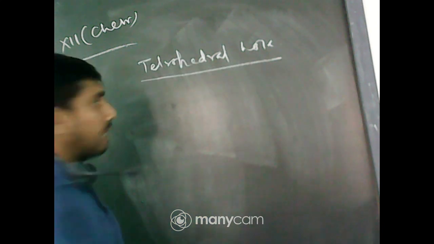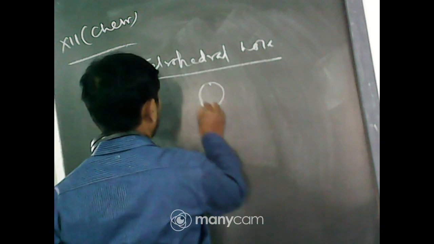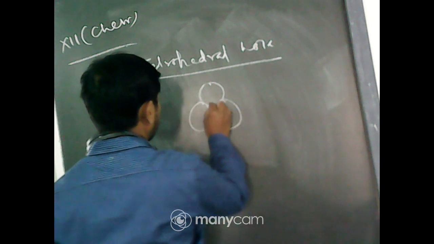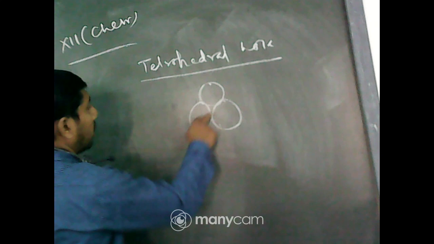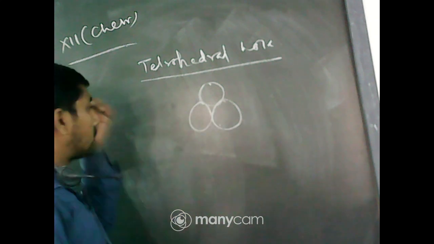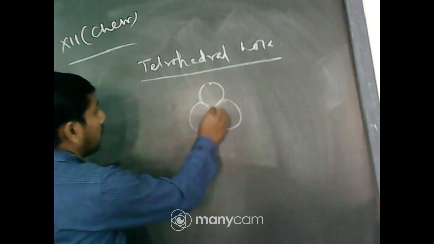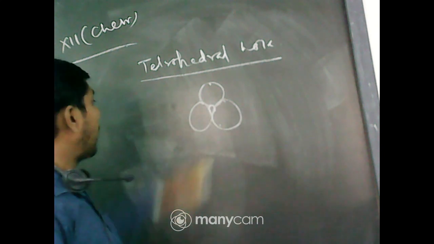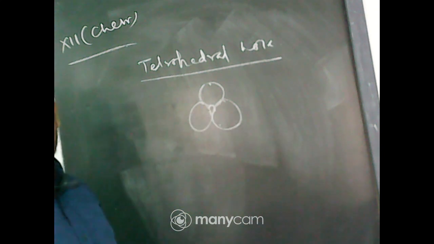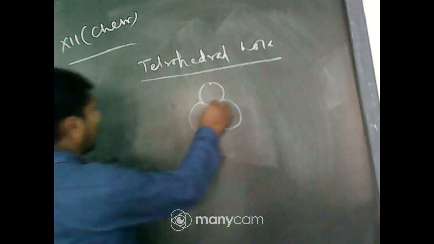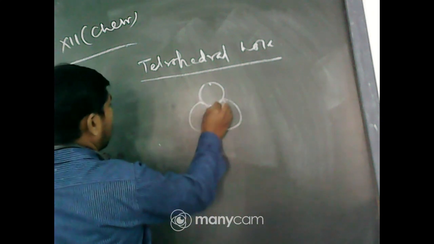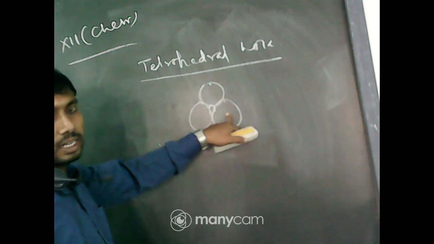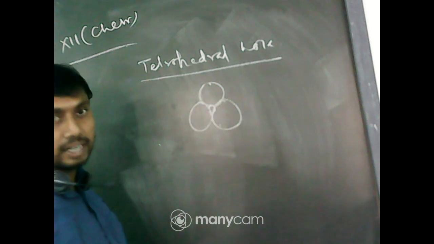So, a tetrahedral hole is this: suppose these are the three spheres. Now, look in between these three spheres, there is a gap. So, this gap is called a hole. But here, it is assuming three spheres are there. So, why is it called tetrahedral?